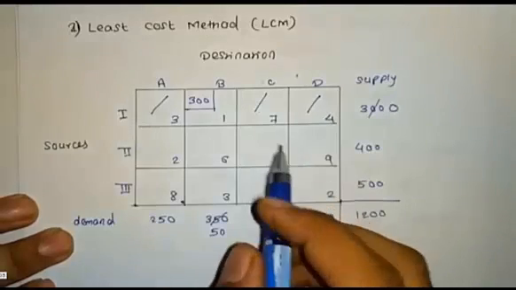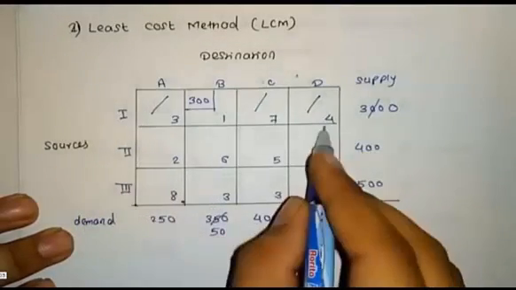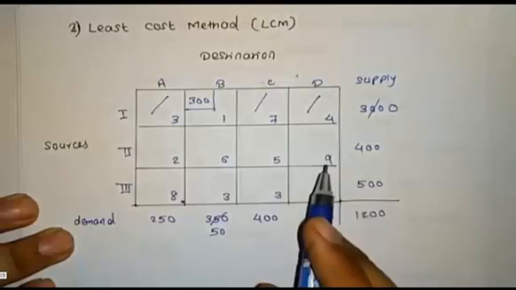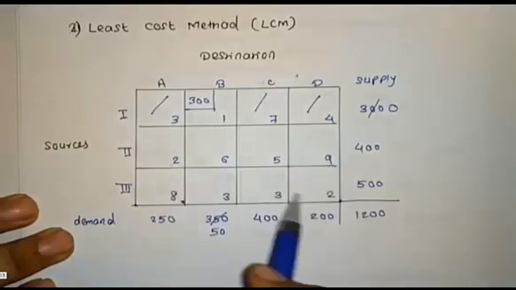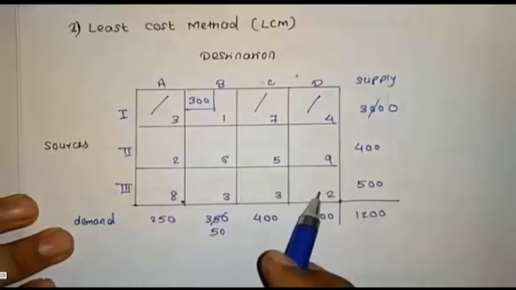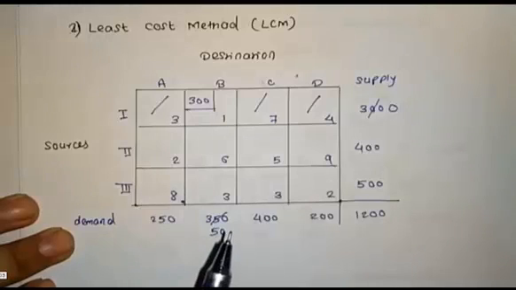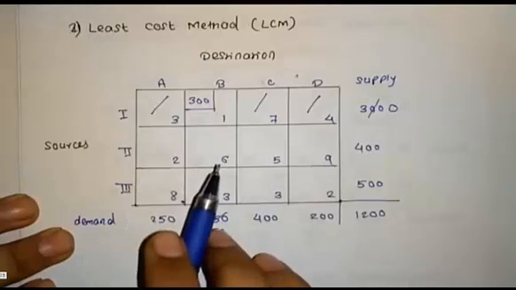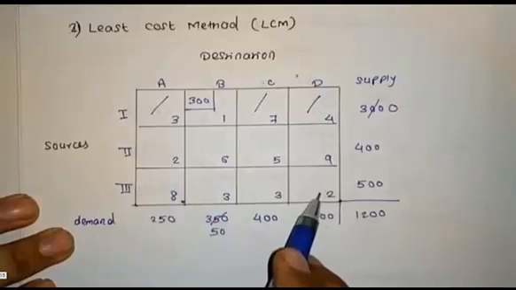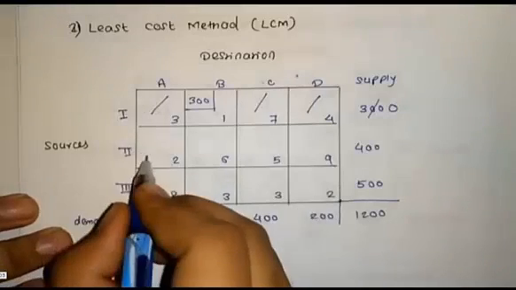And again we have to go through the remaining matrix values. In that we have two minimum values, 2 and 2. We can choose either one arbitrarily to solve this problem. I can choose this source 2 value, otherwise I can choose the source 3 value.